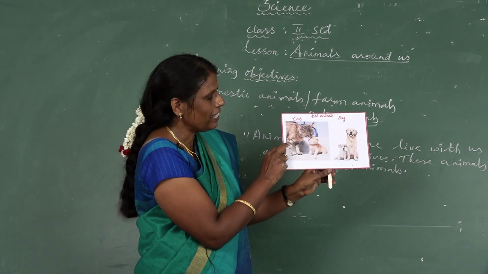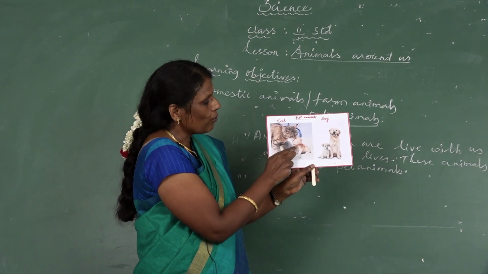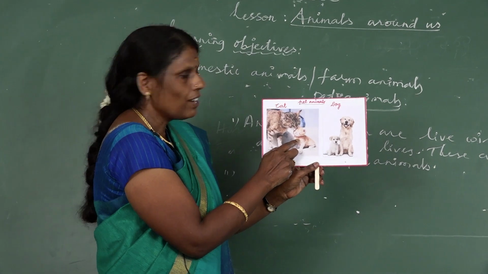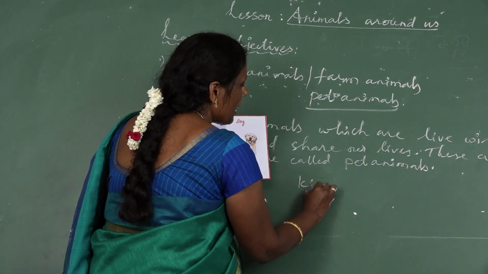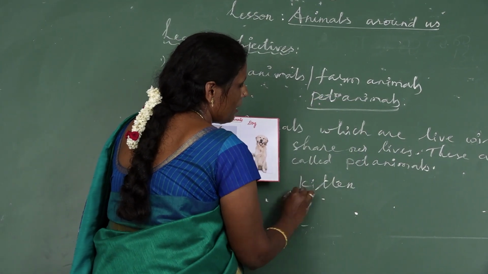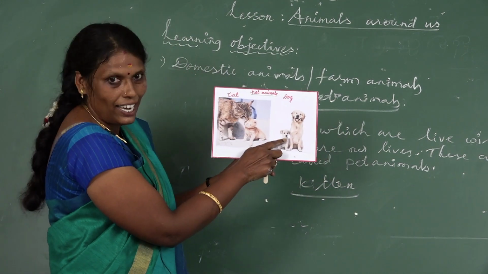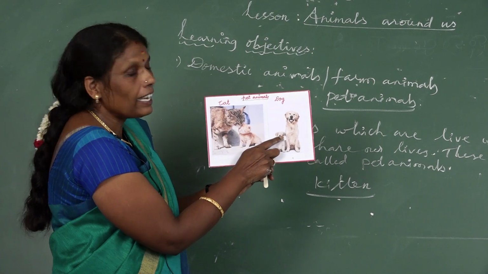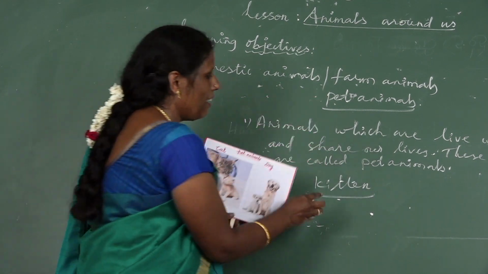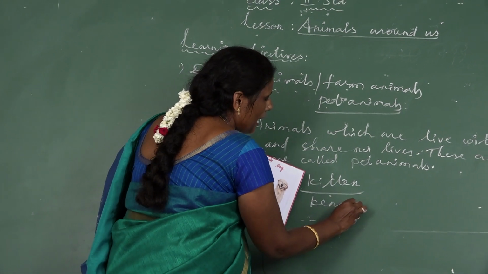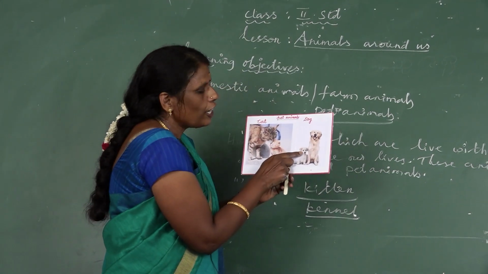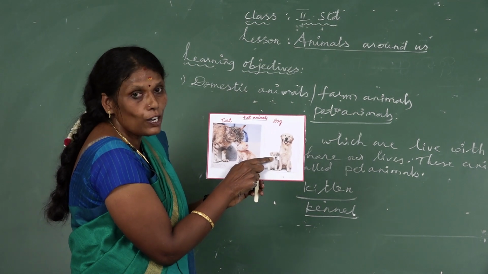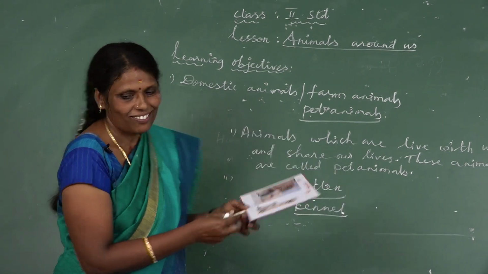Where does it live? It lives in our homes. Young cat is called kitten. What's the spelling for kitten? K-I-T-T-E-N, kitten. Okay, what is this, Kutti? It is the dog. Yes, it is the faithful animal. It lives in the kennel. What's the spelling for kennel? K-E-N-N-E-L, kennel. Its young one is called puppy. It guards our homes. Okay.